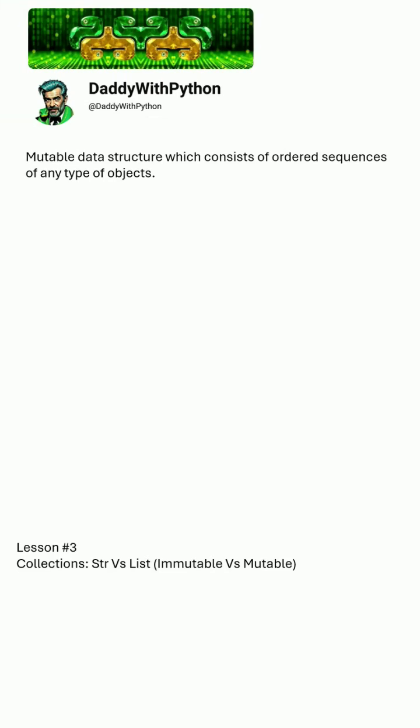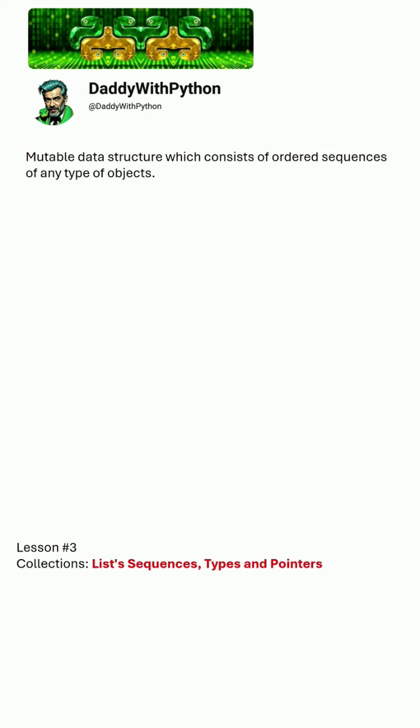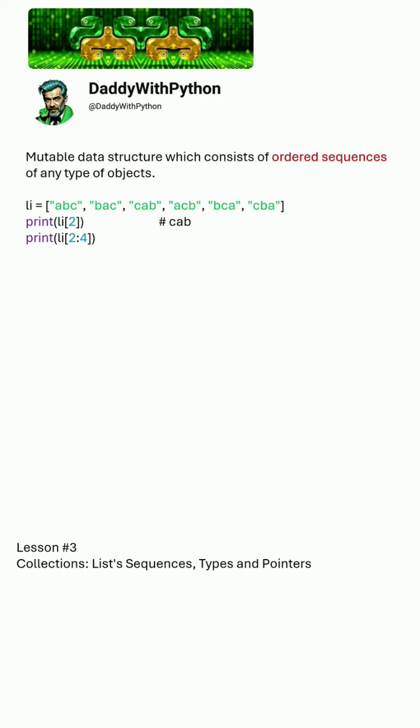In the first half of this lesson, we learned the difference between a list and a string, as a mutable object and an immutable one. Now let's continue reviewing lists in the scope of list sequences, types and pointers. Speaking about ordered sequences, a list can be reviewed the same way as strings, like an array of some values. Thus we can use the same slicing here, taking one value or a range of values like this.